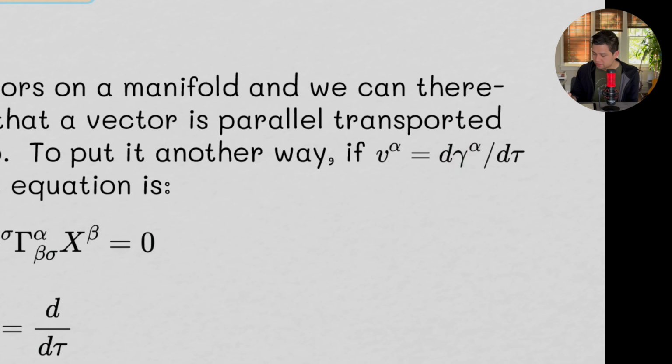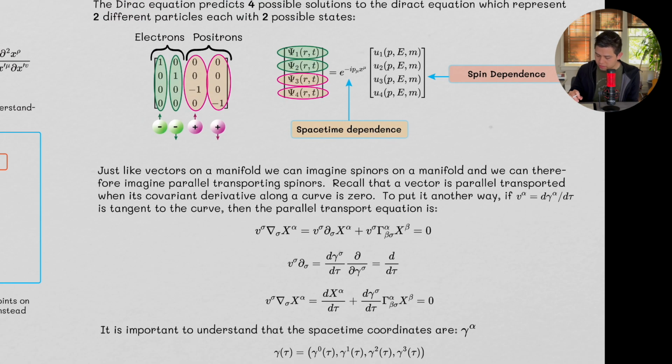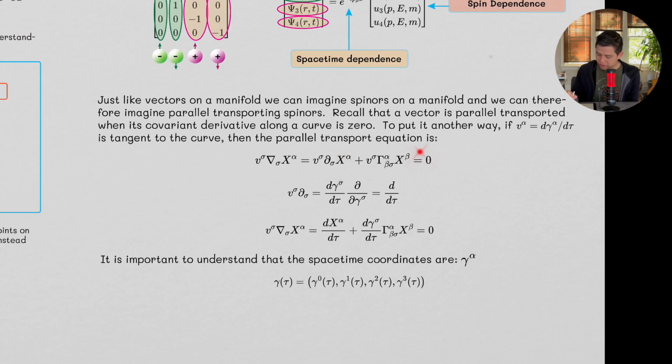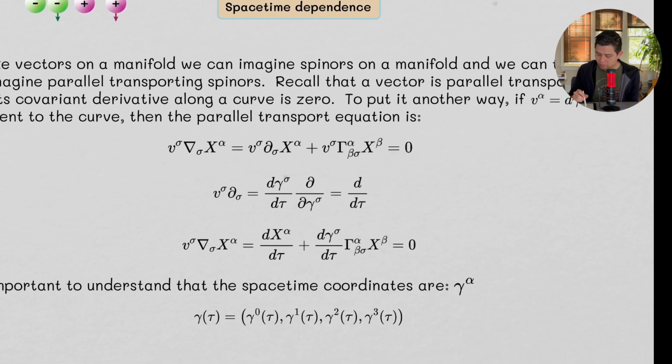We're just saying gamma is the positions, alpha is the velocities. Then the parallel transport equation becomes this, and because V alpha is tangent to our spatial directions, this V sigma has to have its inner product be 0 with this covariant derivative.